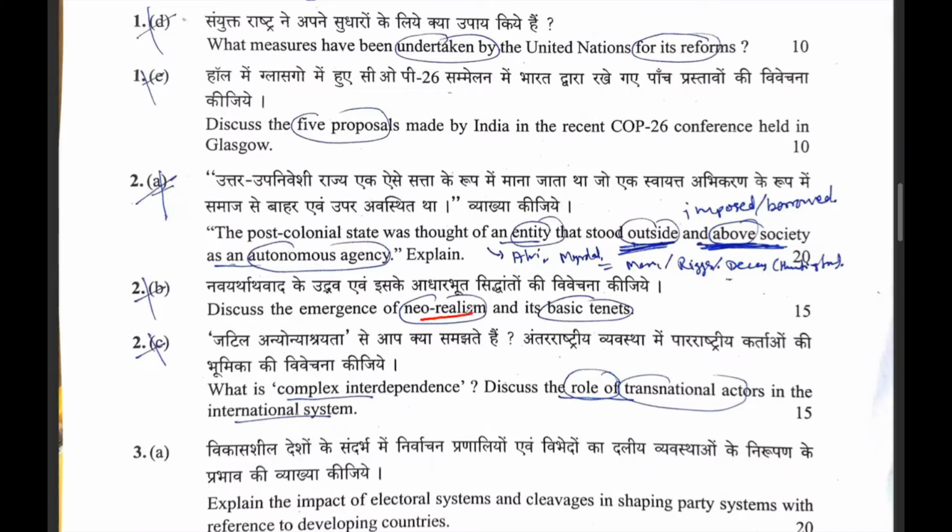Then they have asked a question regarding neorealism, the emergence of neorealism and its debate. It means you have to mention both Kenneth Waltz and John Mearsheimer.